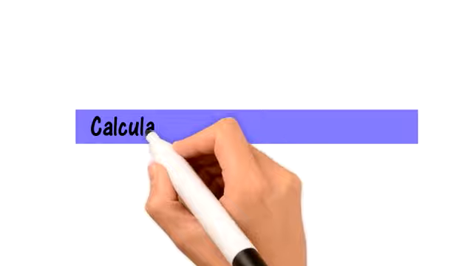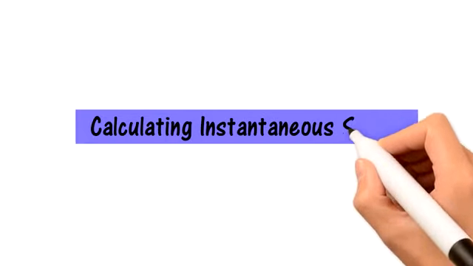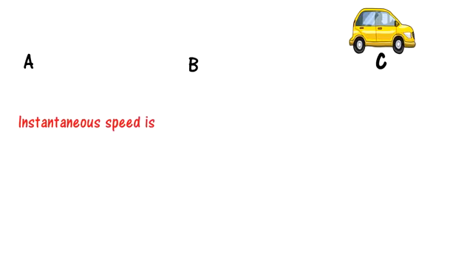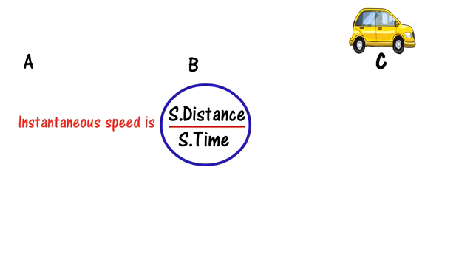Now how do you calculate the instantaneous speed? Let's say a car is standing at a point A, moving to the point B, and then moving to the point C. Instantaneous speed is defined as a shorter distance divided by a shorter time.